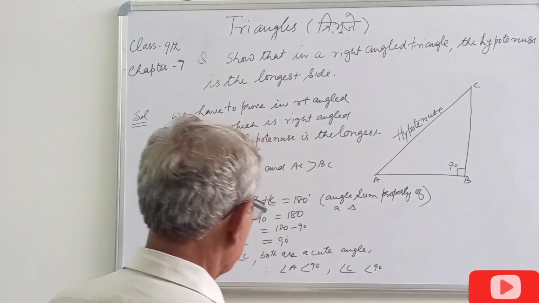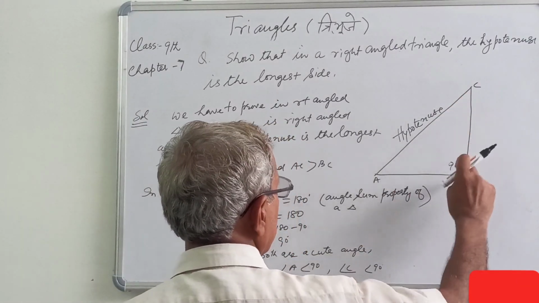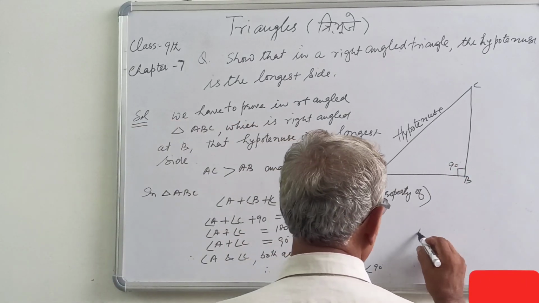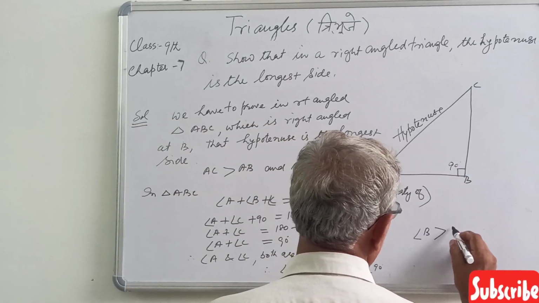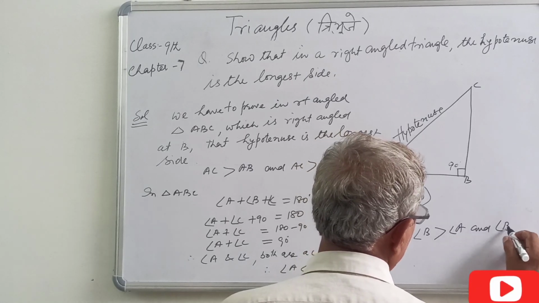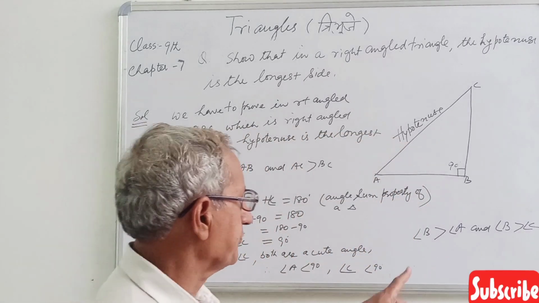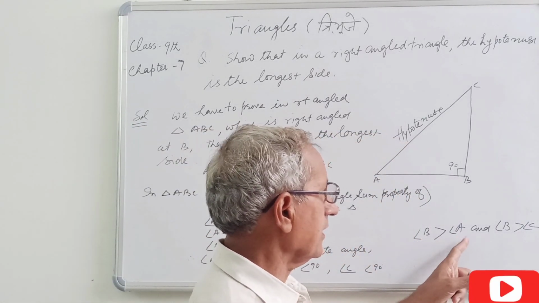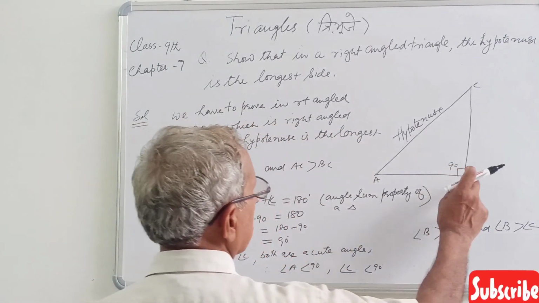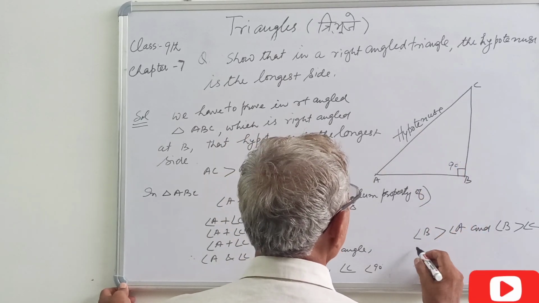In other words, you can say angle B is greater than angle A and angle B is greater than angle C. Angle B is greater than angle A and angle B is also greater than C. The side opposite angle B, that is the hypotenuse.